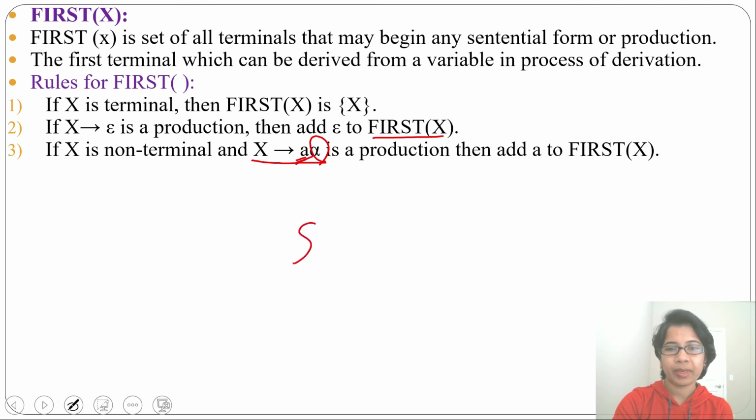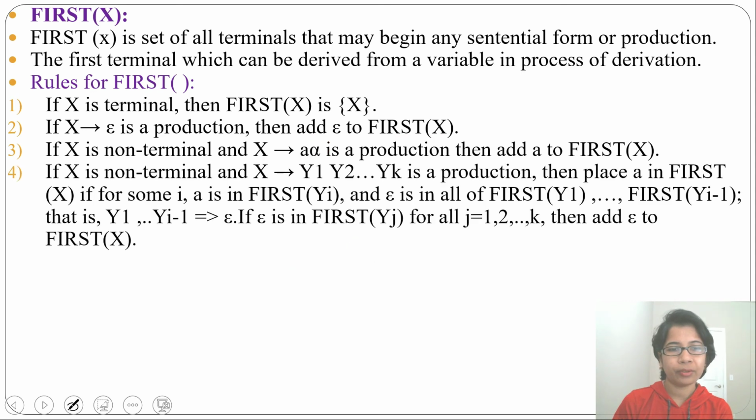Like suppose from S you are deriving aS, then this a will be in first of S. Next, fourth rule, if x is a non-terminal and x derives Y1, Y2 up to Yk in a production, then a is in first of x if, for some i, a is in first of Yi.